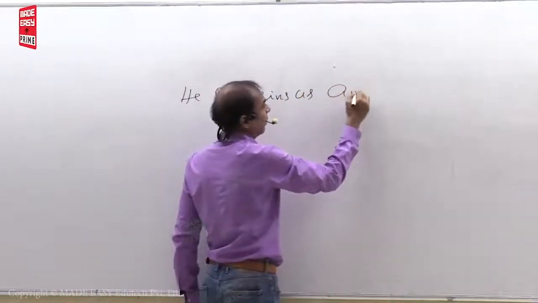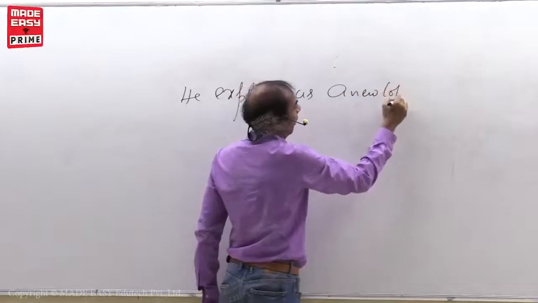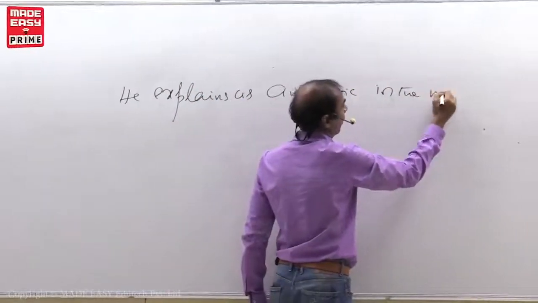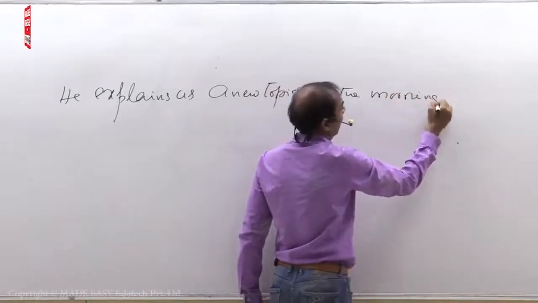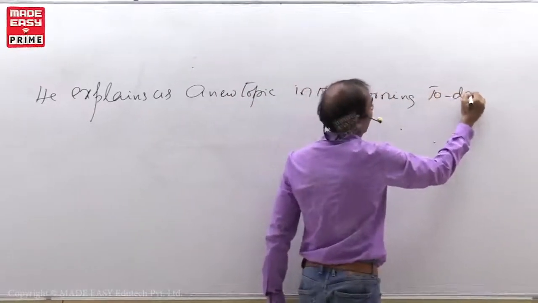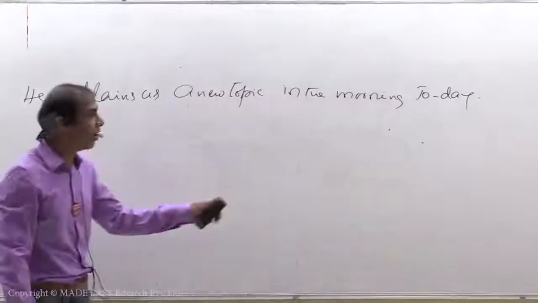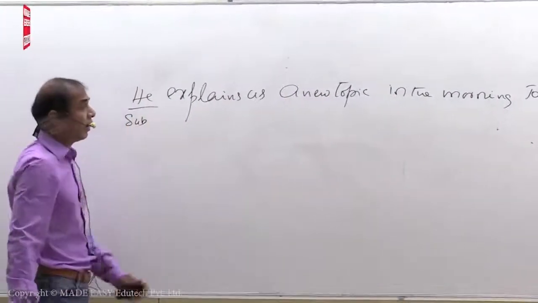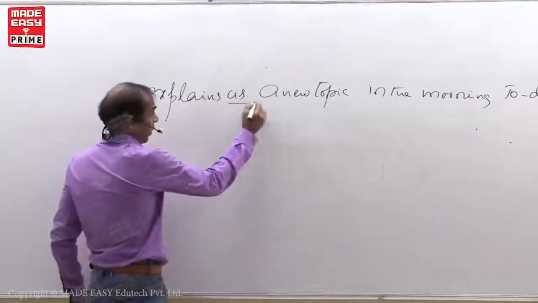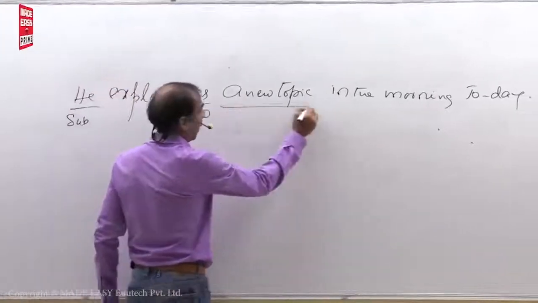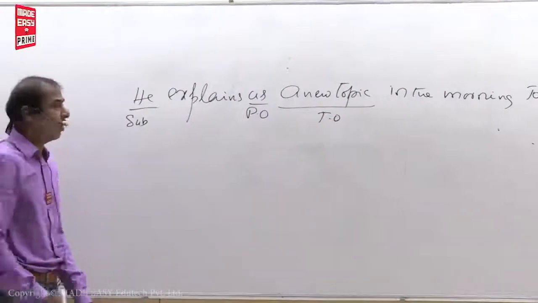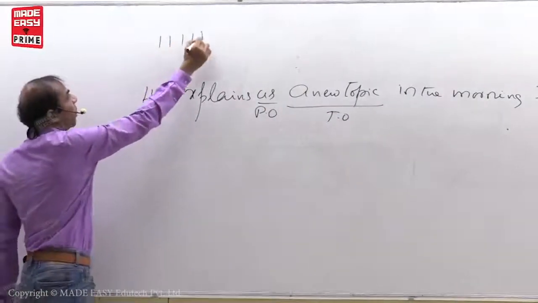He explains us a new topic in the morning today. Very easy sentence. What is the subject here? He. In this sentence we have two objects: personal object, and a new topic, thing object. Personal object, thing object. Again, 1, 2, 3, 4, 5.